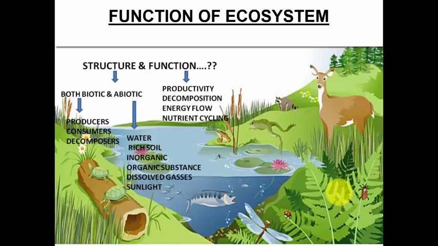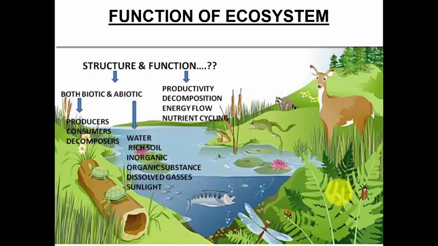Decomposition, energy flow and nutrient cycle also exist very well in the pond ecosystem. Energy flow takes place because plants will be eaten by the consumers, which will then be eaten by the decomposers, and that way the energy flow is taking place, the food is getting transferred, the biomass is getting transferred, and of course there is nutrient cycling. So we have seen that if we apply the structure and the functions that we studied onto a pond ecosystem, which is a very, very small ecosystem, then everything gets satisfied.